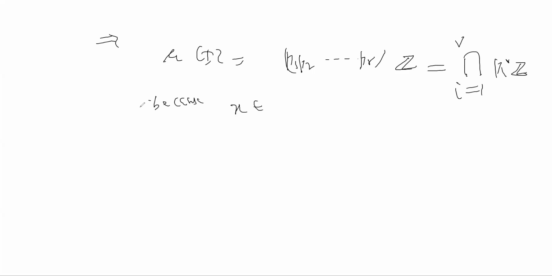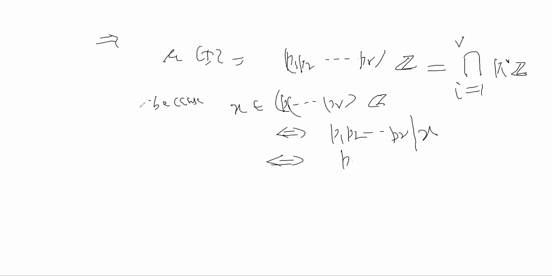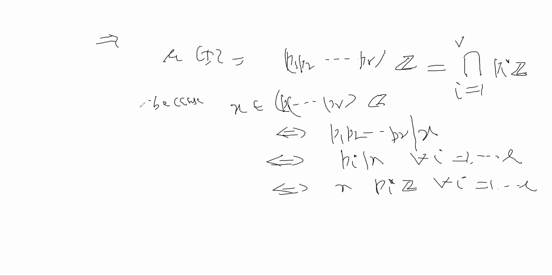X belongs to P1 ... PR Z if and only if P1, P2, so on PR divides X. Since they are primes, this is if and only if Pi divides X for all i running from 1 to R. So this is if and only if X belongs to PiZ for all i running from 1 to R. So this means X belongs to the intersection, i running from 1 to R, of PiZ.